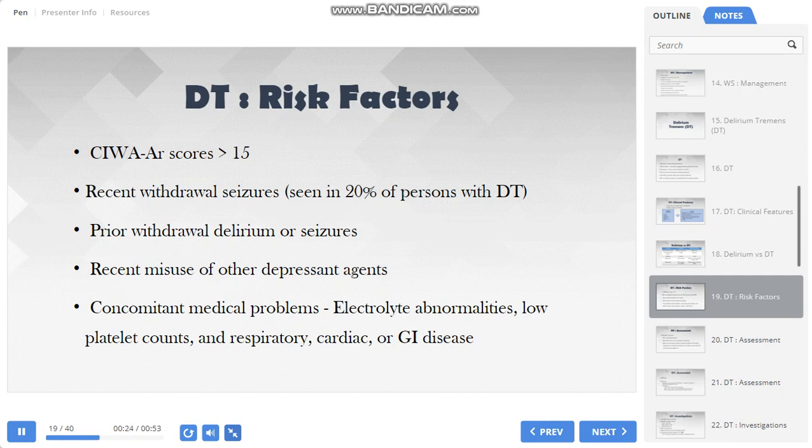Prior episode of delirium, DT or seizures are also risk factors for future delirium tremens. Recent misuse of other depressant agents such as benzodiazepines, or presence of other medical problems like electrolyte abnormalities, low platelet count, or concomitant respiratory, cardiac or gastrointestinal diseases are also risk factors for delirium tremens.